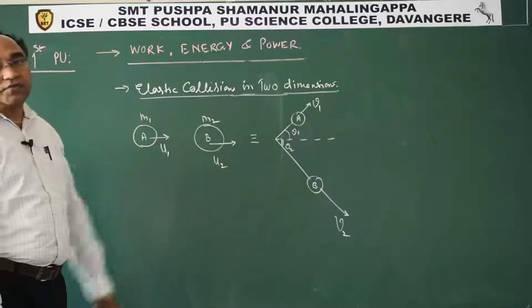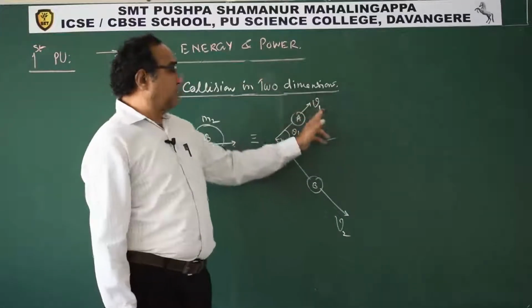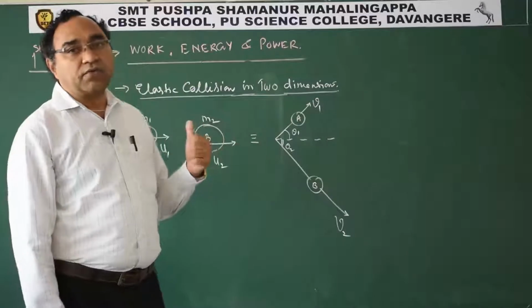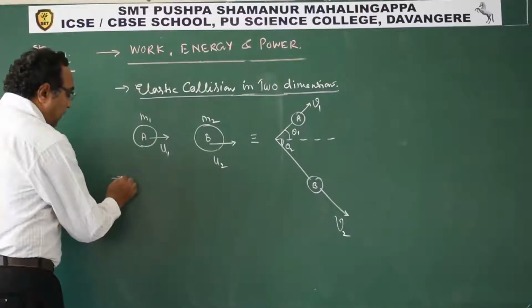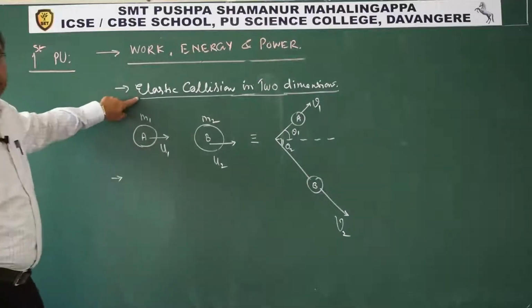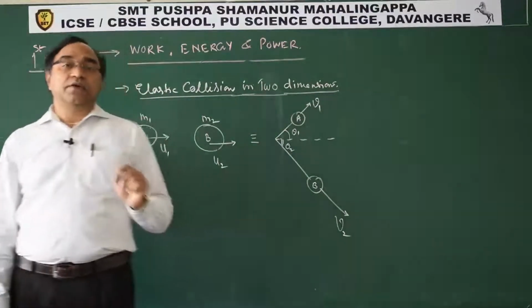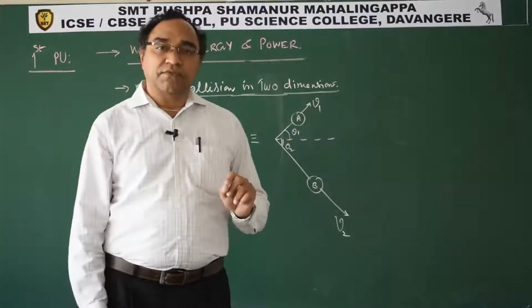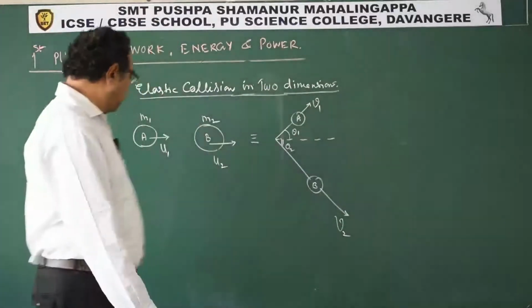See, the velocity components can be resolved along the x-axis and along the y-axis. So this is the two-dimensional velocity. So we will say the body is having collision in two dimensions. Now again, since it is an elastic collision, we have two conditions available with us. One is the law of conservation of linear momentum. Another is the law of conservation of energy, in which we are considering kinetic energy.